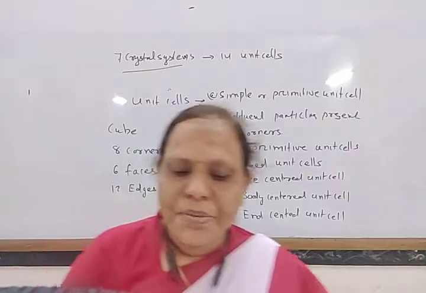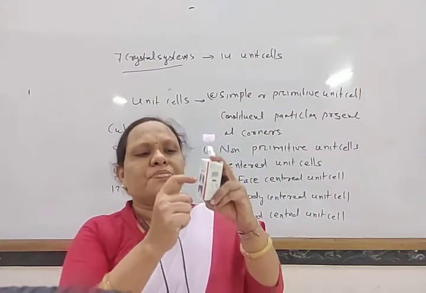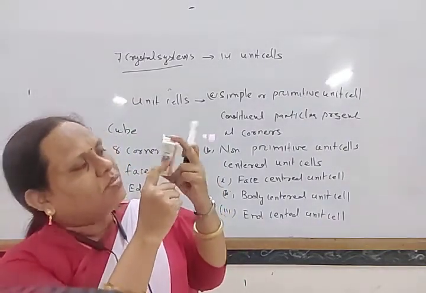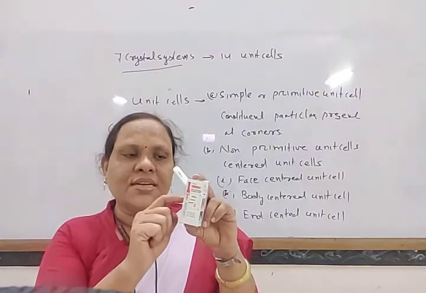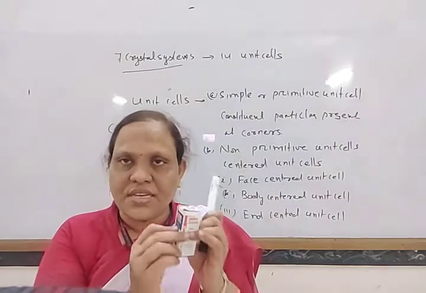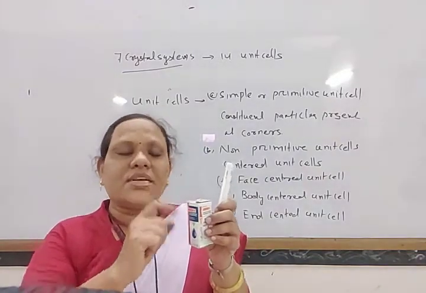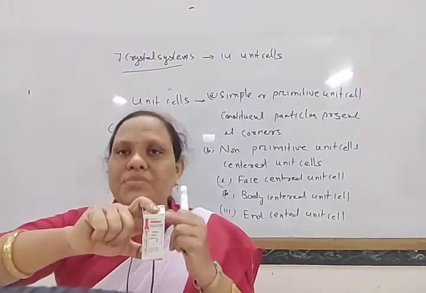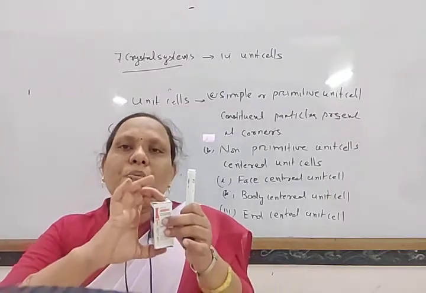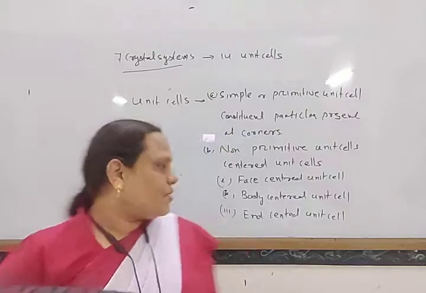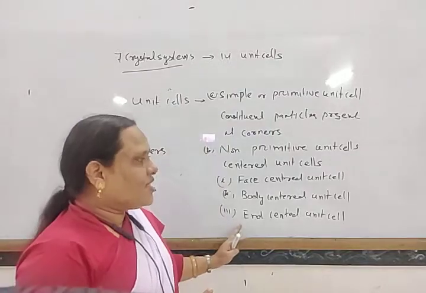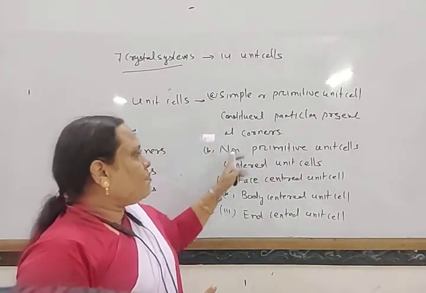If the constituent particles are present at the center of the faces, along with the corners, that is known as a face centered cube. If they are present at the corners as well as the center of the body of the unit cell, that is known as a body centered cube. And if they are present only at the centers of two opposite faces, that is known as an end centered unit cell. So in this way, unit cells are simple and non-primitive unit cells.